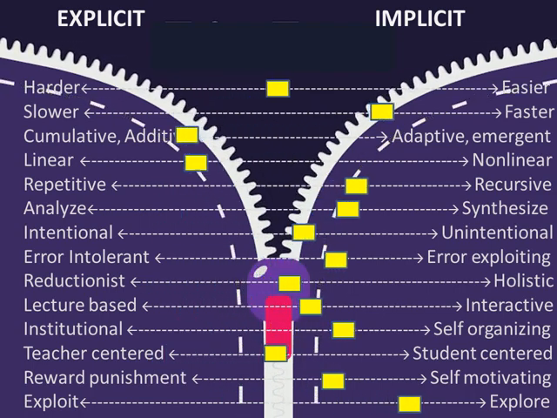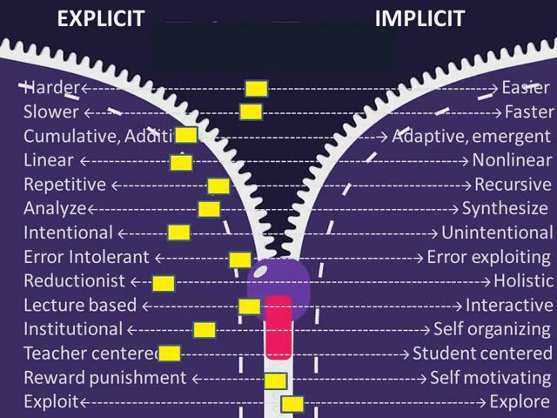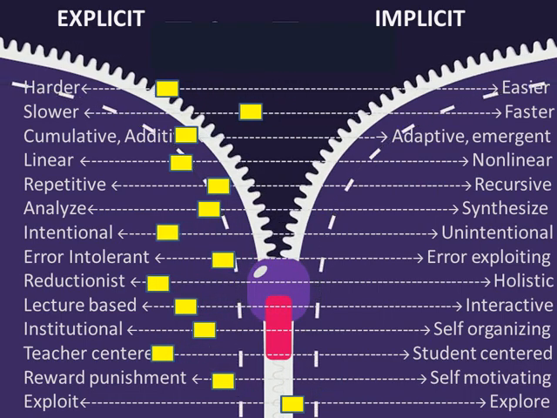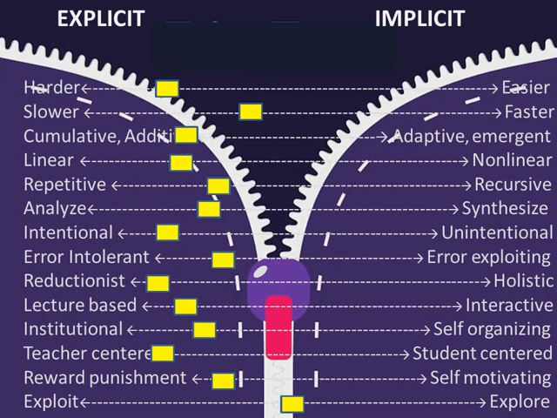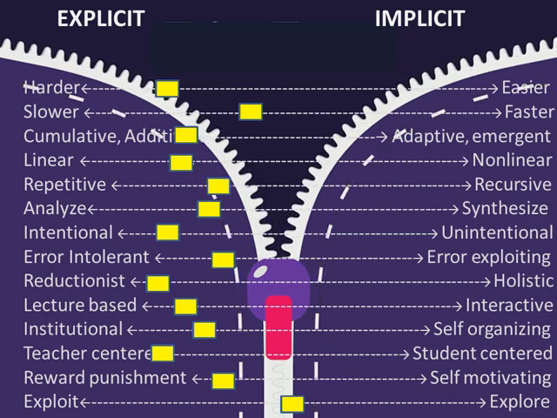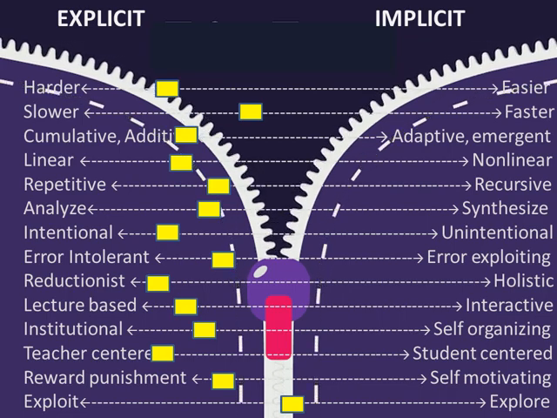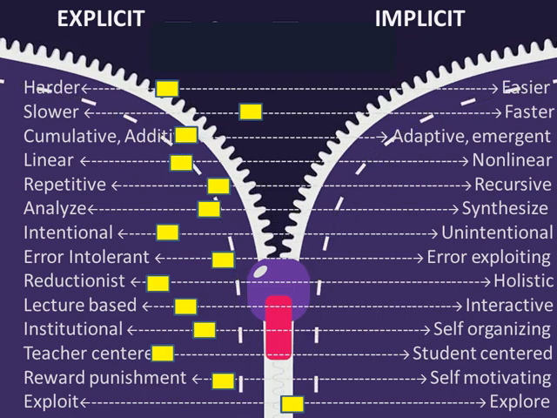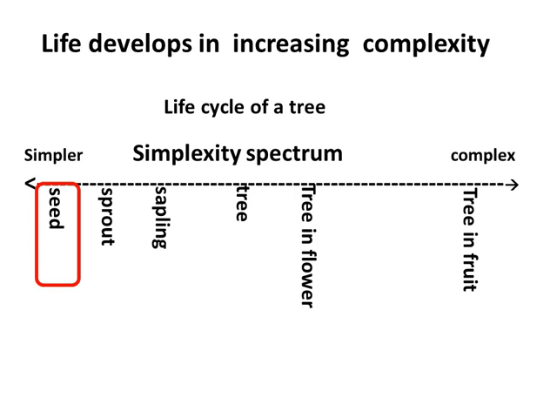We can model blended methods such as CLIL, TPR, PBL, flipped classroom, role models, milling, pair work, etc. We can also blend individual learning strategies. These empower the learner to naturally gravitate to their own Goldilocks zone. Here's a quick reminder of the complexity spectrum. A seed is simpler than a sprout, simpler than a sapling, than a tree, and so on up the spectrum. Complexity increases up the spectrum.